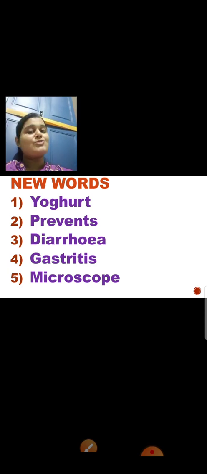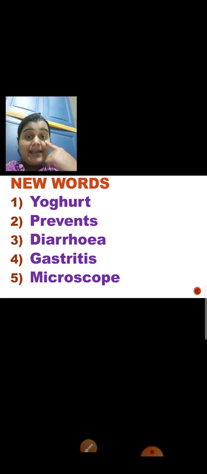And look at the last one. Microscope. Now, what is a microscope? A microscope is an instrument which is used for looking at very tiny particles, those things which you cannot see with your eye. Naked eye means what? With your eyes, without wearing any goggles, specs or anything. That is called naked eye.